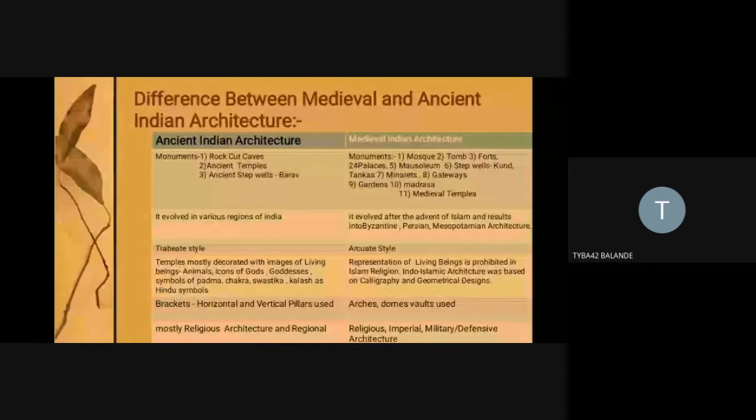So it is basically arch prominent, arch dominant, and in temple architecture there are basically all kinds of pillars and columns. Columns are absent in the medieval period, even where there is a temple. There is a kind of Nagara style of architecture, there is Dravida temple architecture, Hoysala architecture.